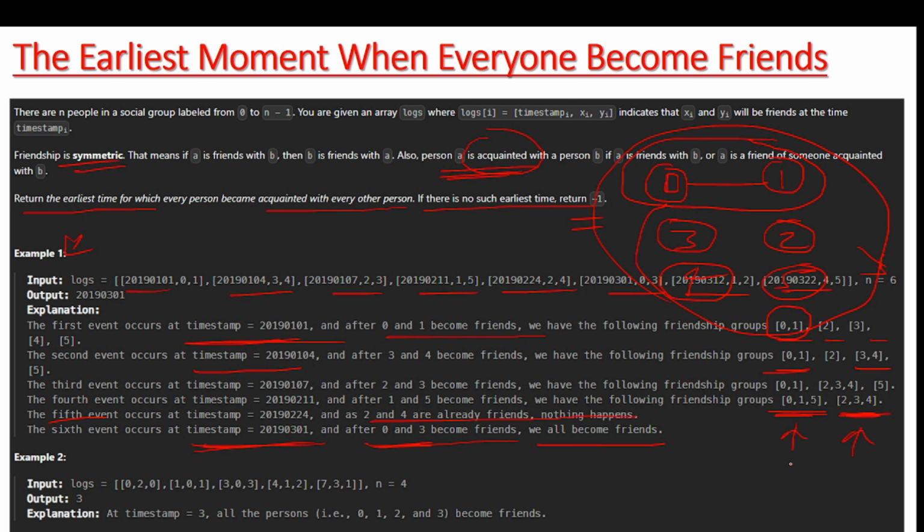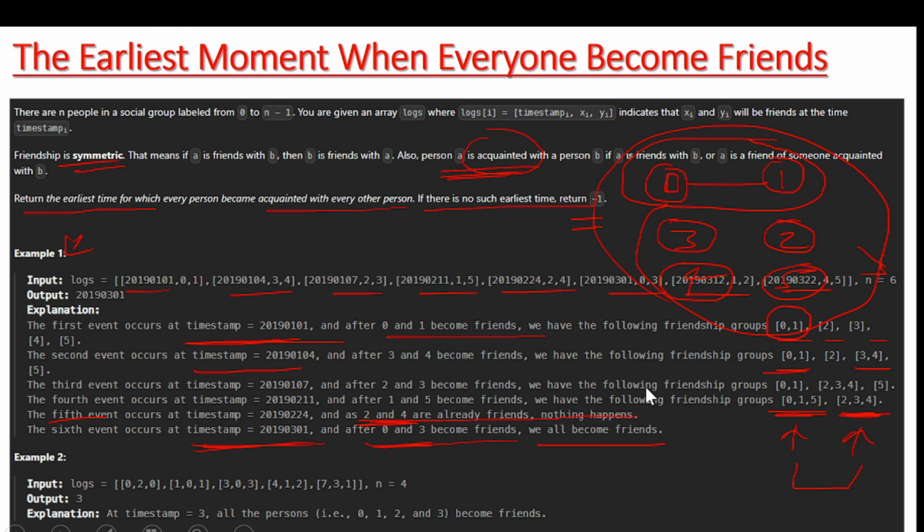Then we will do a merge, because these are in different groups. But at the fifth event, 2 and 4 are in the same group, so we will not do anything. So let's go to the blackboard and try to understand it.